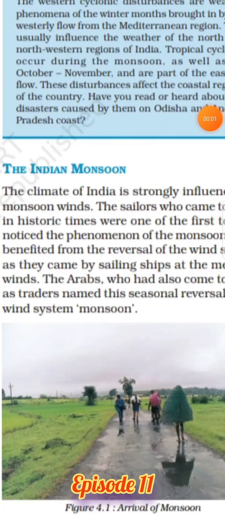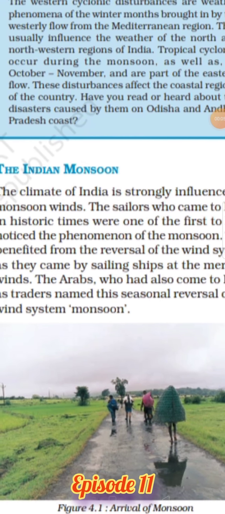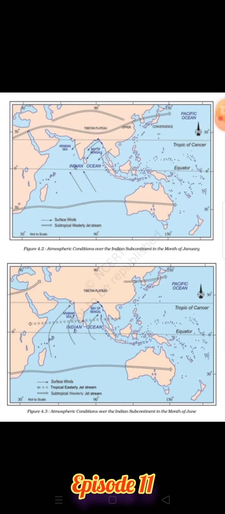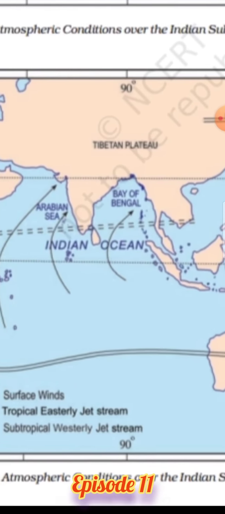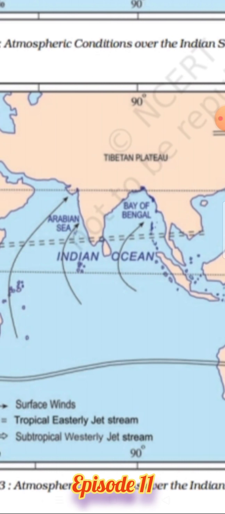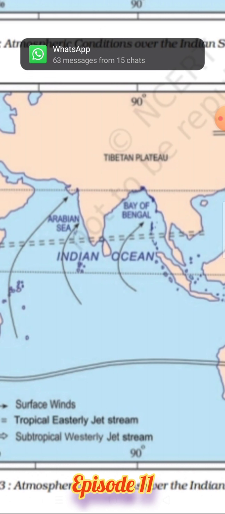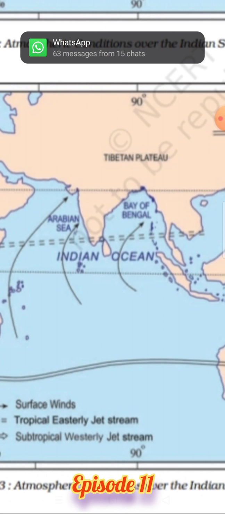Beta, our next topic is the Indian monsoon. The climate of India is strongly influenced by the monsoon winds. Here in this map, you can see these arrows are indicating the arrival of monsoon winds in India. As you can see, these winds are moving from the southwest direction, entering India from the southwest.